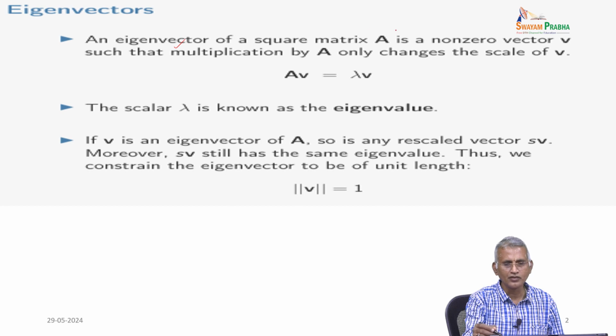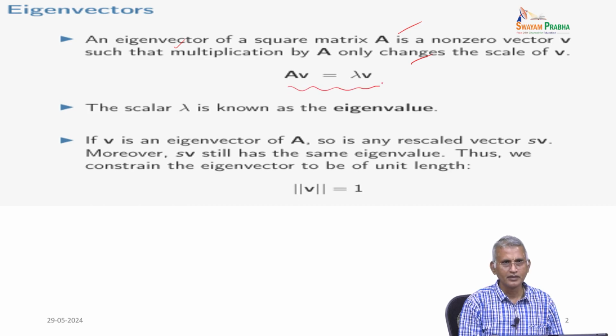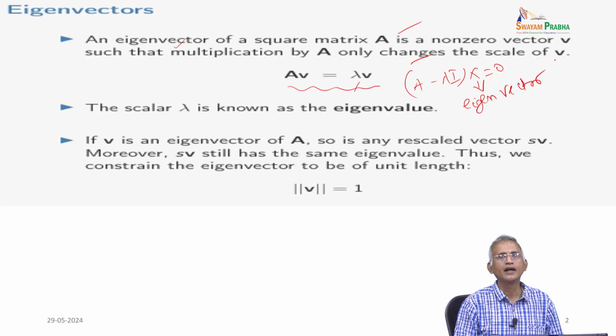An eigenvector of the square matrix A is a non-zero vector V such that multiplying by A only changes the scale of V, so that AV equal to lambda V. Here lambda is the eigenvalue, and V, the solution of A minus lambda I into x equal to 0, is the eigenvector. This way we can write what eigenvalue and eigenvector are.